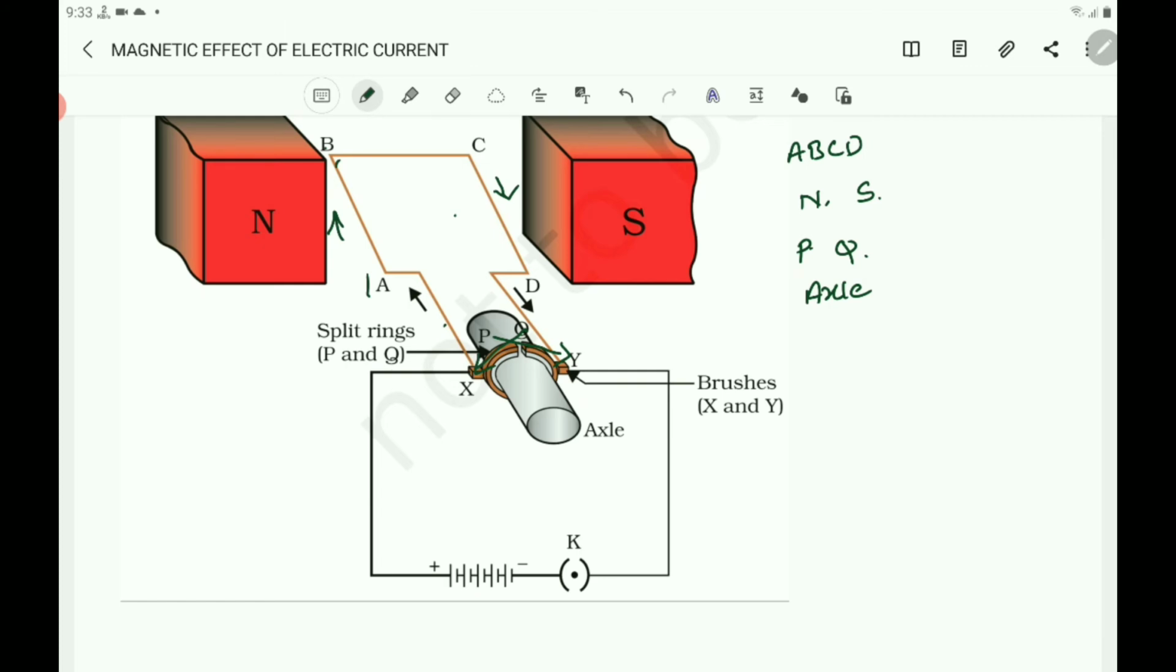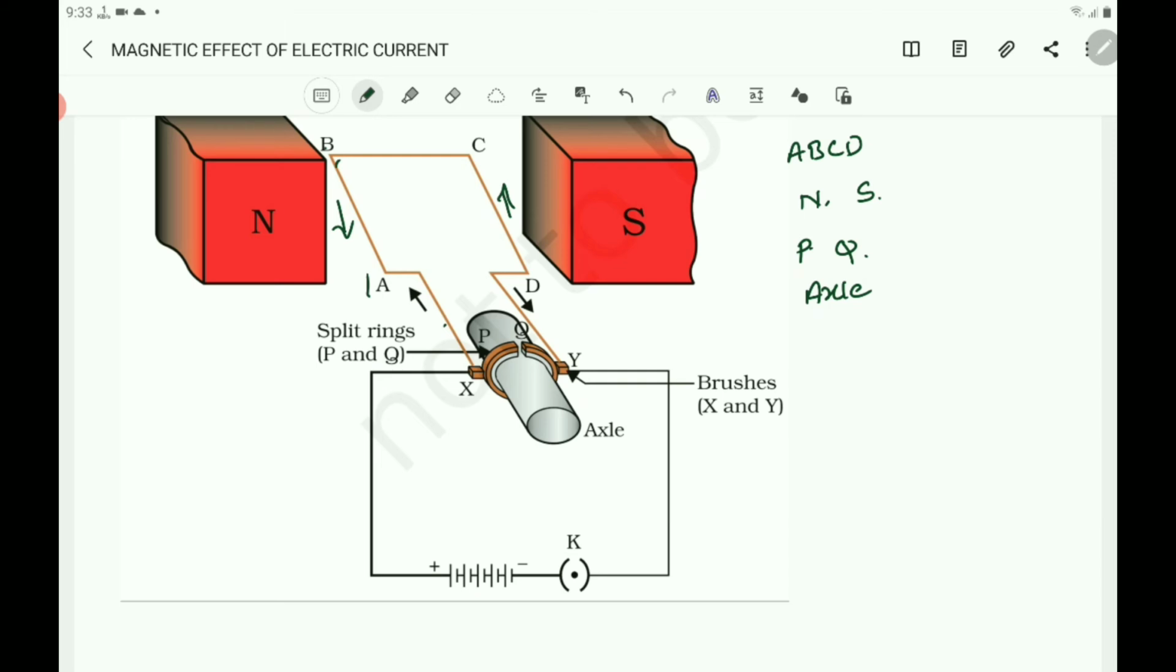Therefore, the current in the coil gets reversed. Current in the coil gets reversed along the path DCBA. In the first case, it was in the path ABCD. Now it is in the path DCBA.